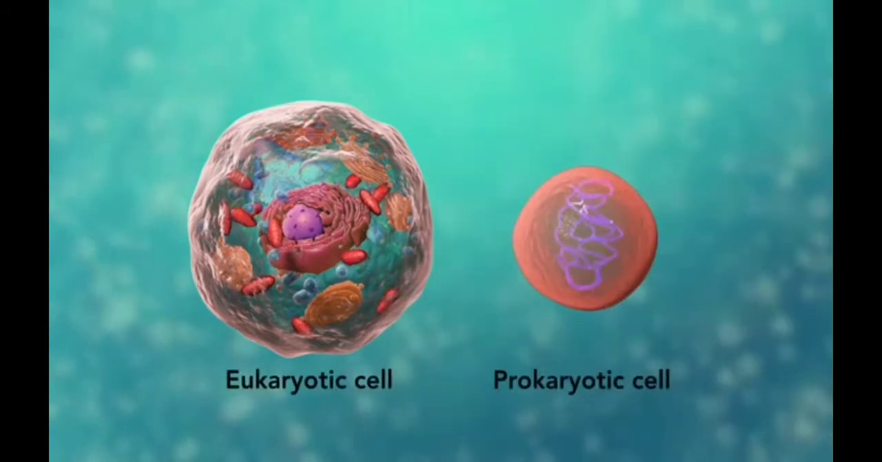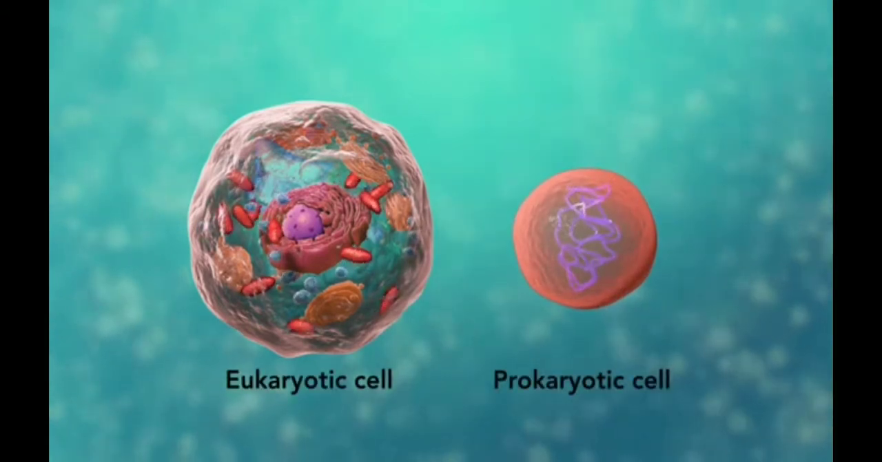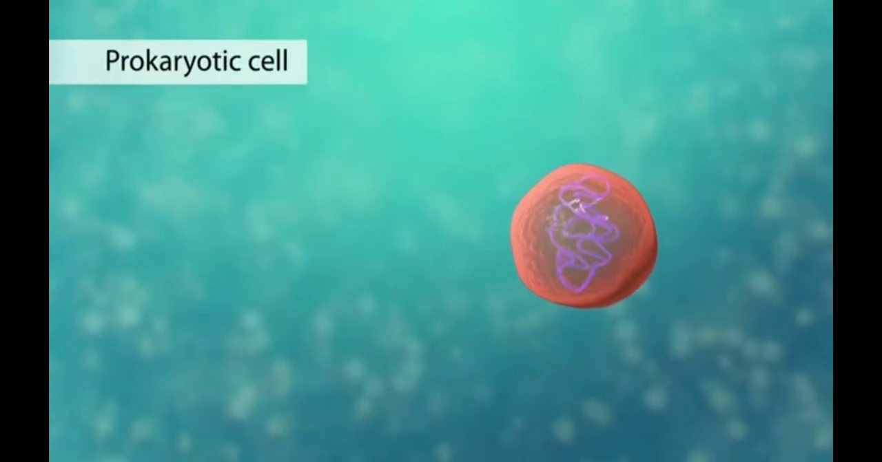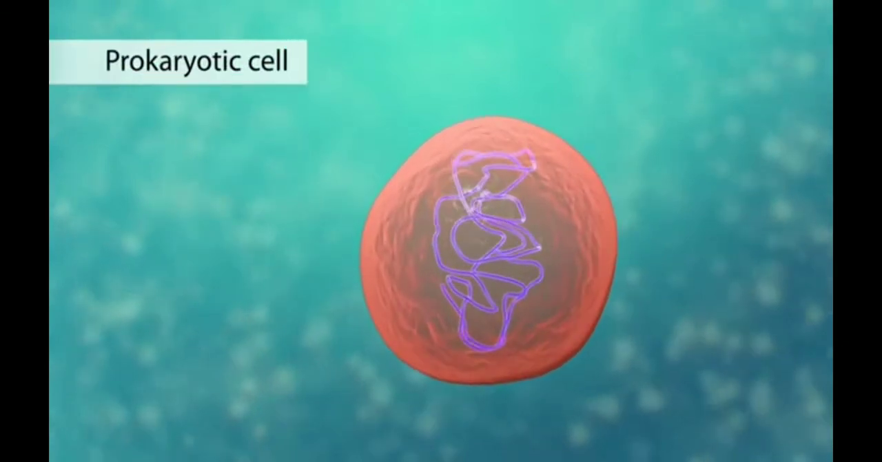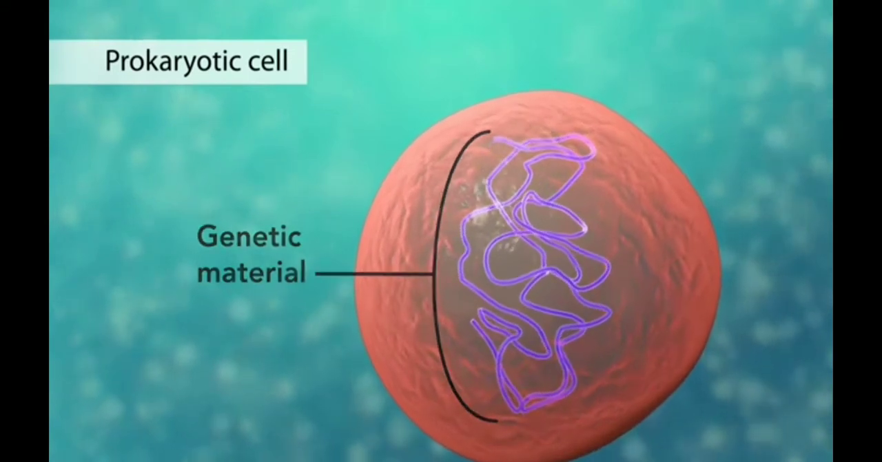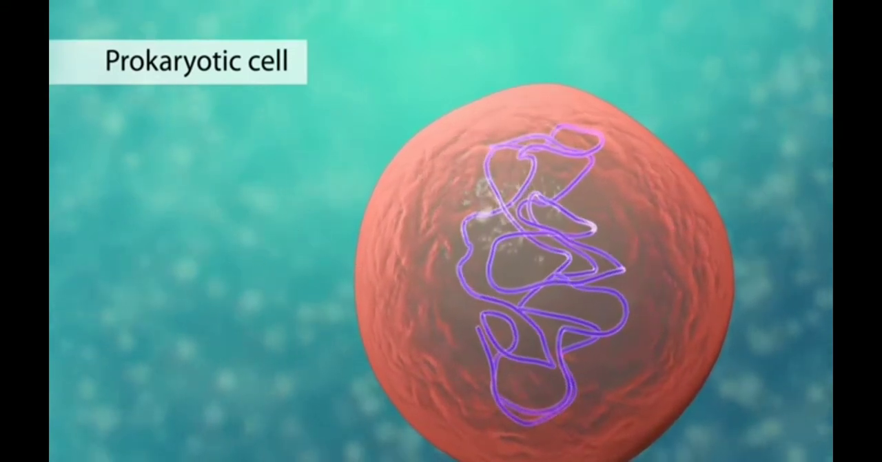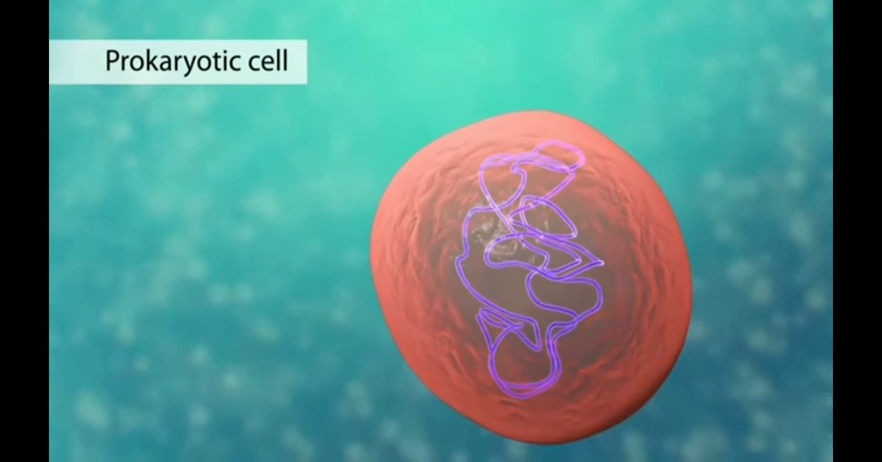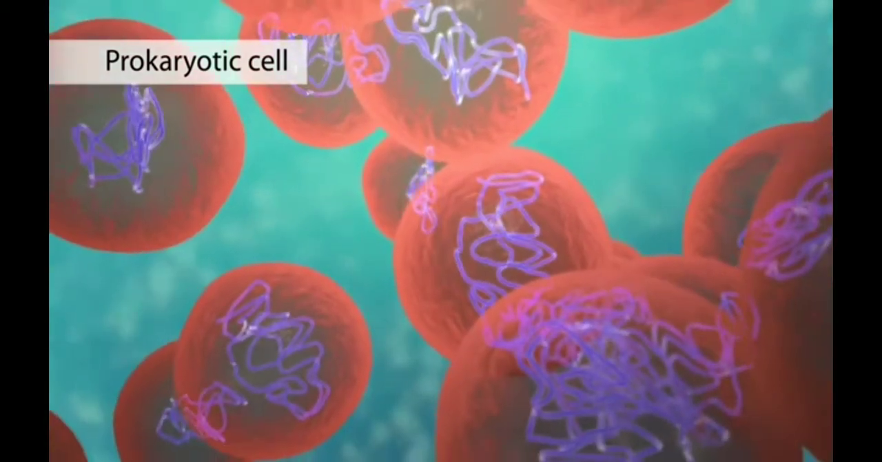The second category is prokaryotic cells. They don't have nucleus or membrane enclosed organelles. They do have genetic material but without nucleus. These are always one-celled or unicellular organisms such as bacteria.